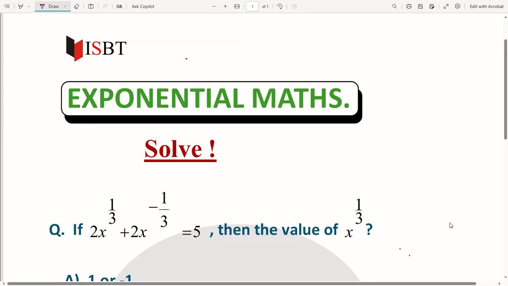Very interesting questions, dear guys. Look at the questions. Exponential math solve. If 2x to the power 1 by 3 plus 2x to the power minus 1 by 3 is equal to 5, then find the value of x to the power 1 by 3.